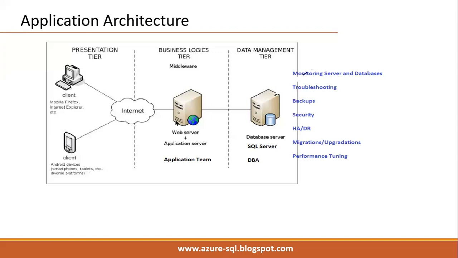On the web server, the web application team works, the .NET team, Java team, and support team, whereas on the SQL Server, our DBA team works. So we are handling these backend servers as a database administrator.